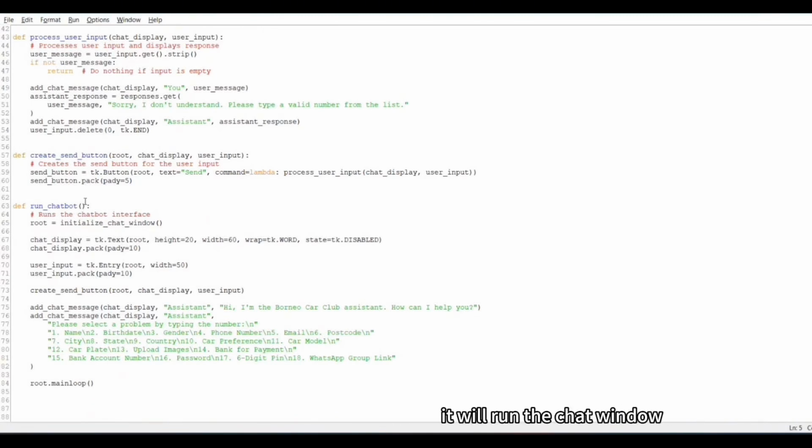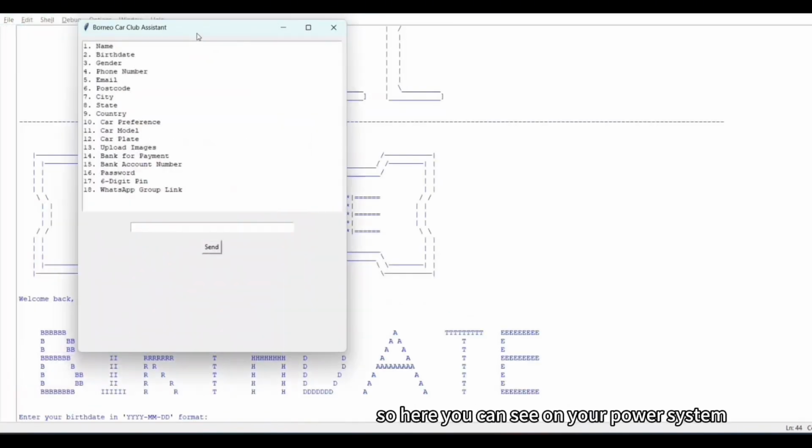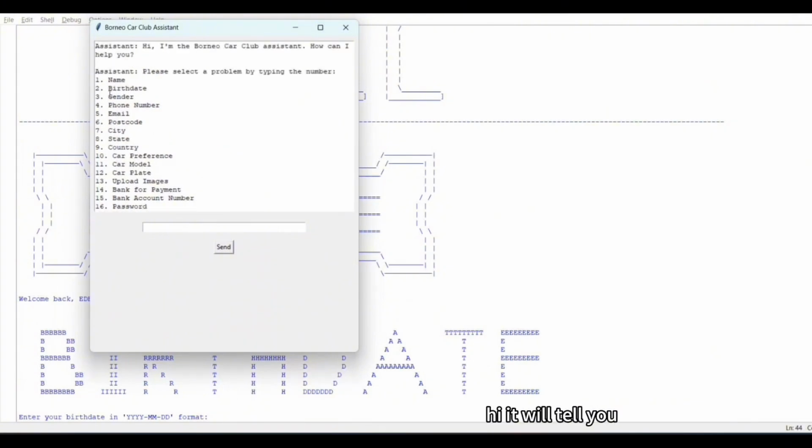So first of all, it will run the chat window by using the initialize chat window function. Then the chat display, which sets how large it is for the words and also the height. Then we have the user_input for them to type the message. Then we have the create send button function, which I had just spoken about. Then we have the add chat message. So here you can see our Kakao assistant says hi, and it will tell you to please select a problem by typing the number.